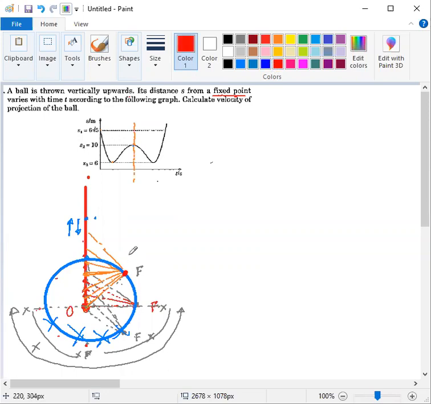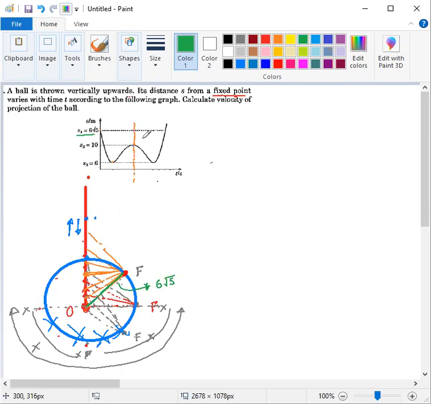Now it is given in our question again that the starting separation is this one. So let this be our starting separation, and it is given in our question as equal to 6 root 5. So this value must be equal to 6 root 5.